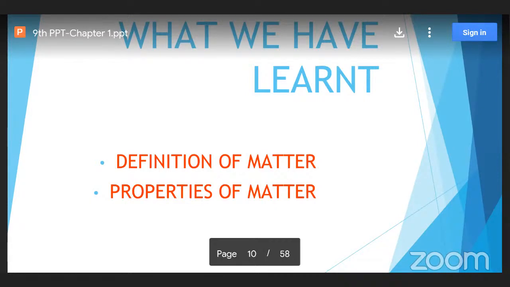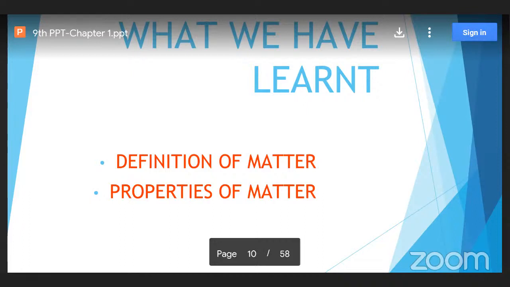Now, for today's class, let us see what we have learned: the definition of matter and the properties of matter. Let me briefly revise. Matter is whatever we are seeing around us. The classification was also done on matter according to different views.